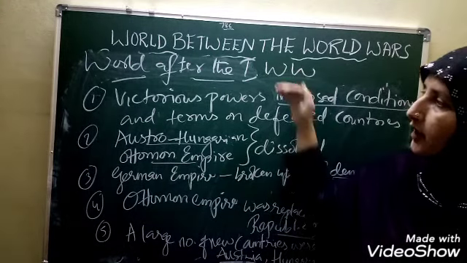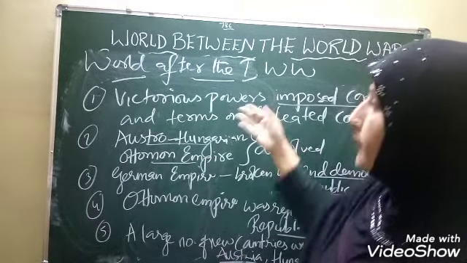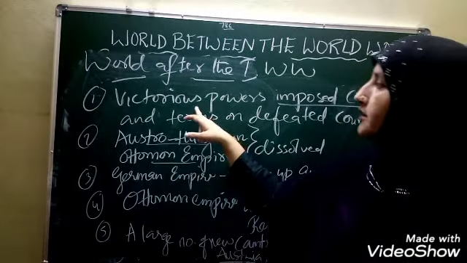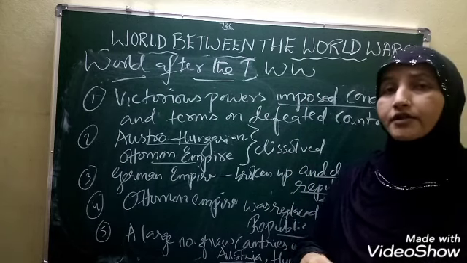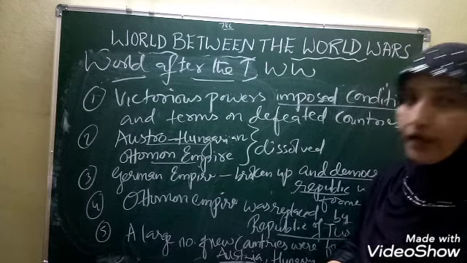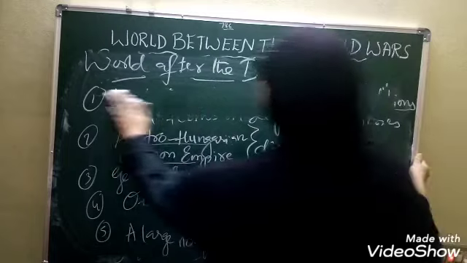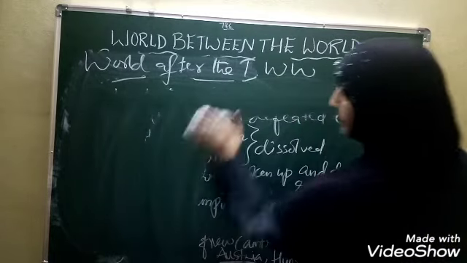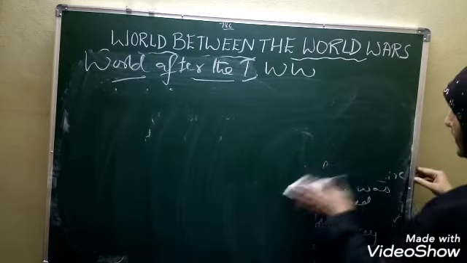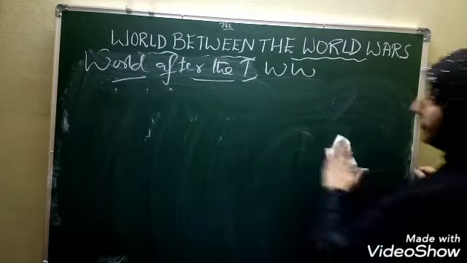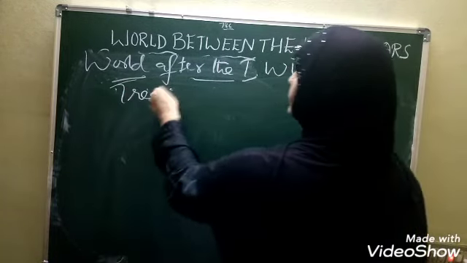So this happened, children, after the First World War. But can we say that everything is finished after the First World War by all this? No. We discussed that the victorious powers imposed conditions and terms on the defeated countries. What were those conditions and terms? We'll discuss in the Treaty of Versailles. So let us discuss our next topic, children, the Treaty of Versailles. It's a very famous and very important treaty from the historical point of view.